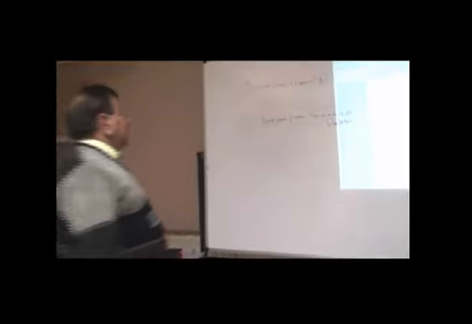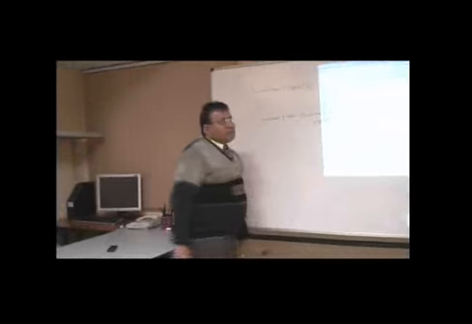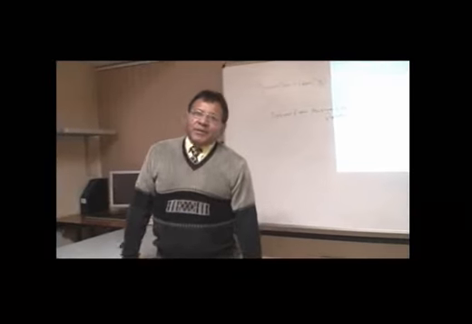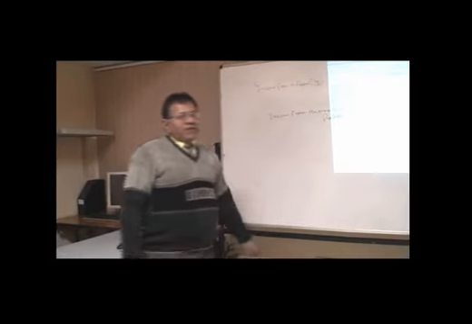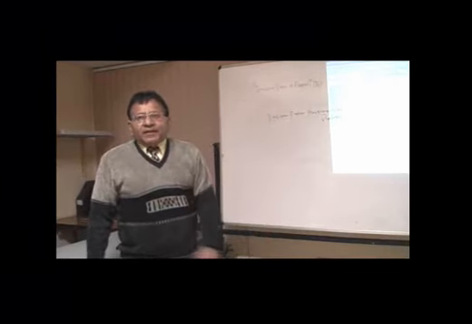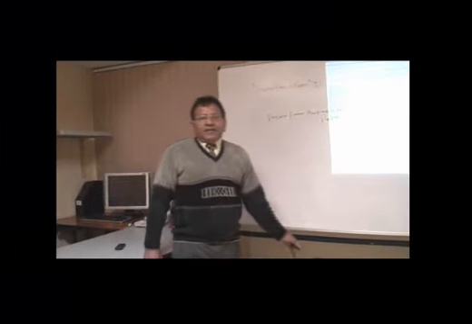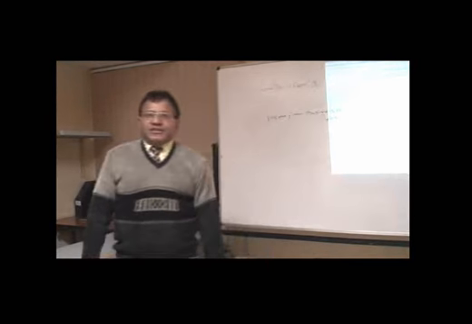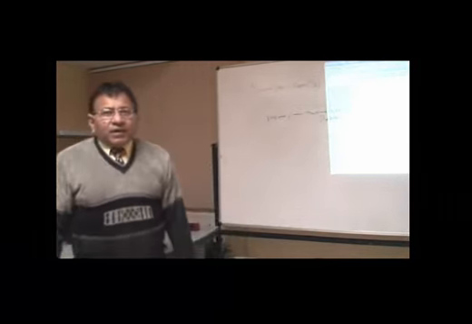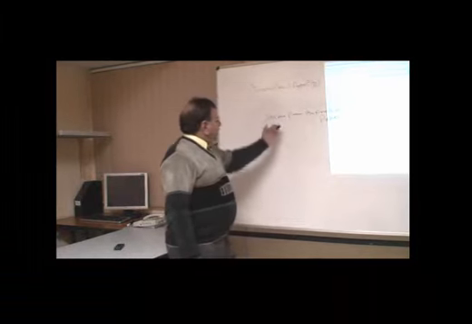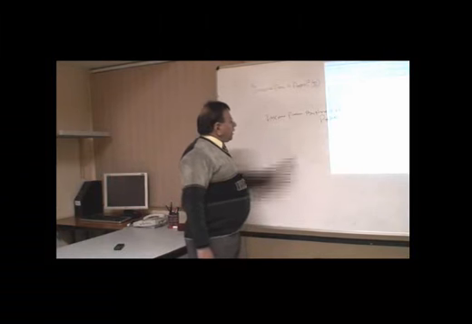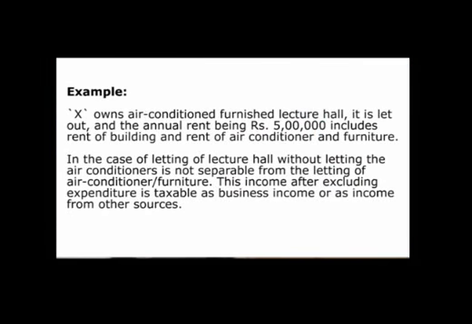In such cases, the income shall not be charged under the head income from house property. Rather, it shall be charged as income from business or profession. Whatever amount we get, from this amount we will deduct the actual cost of expenditure which has been incurred for provision of the various facilities. So we can understand this particular item with an example.